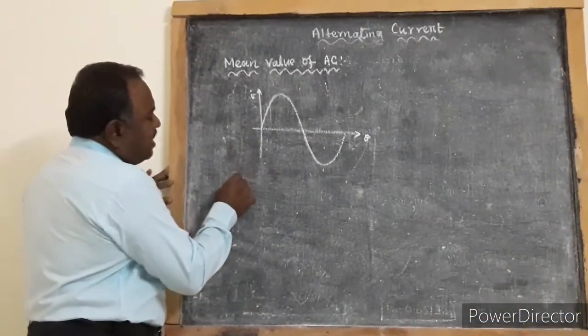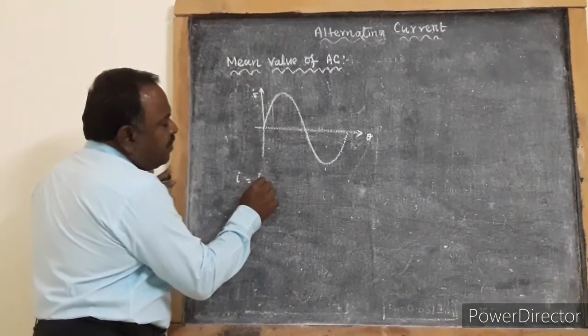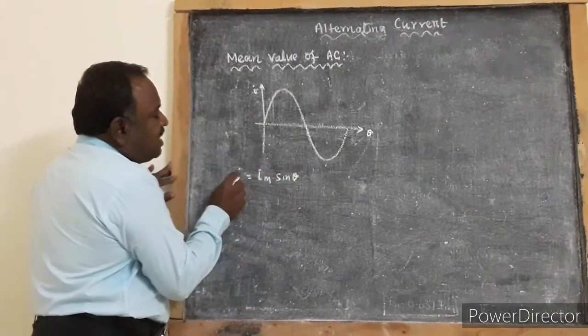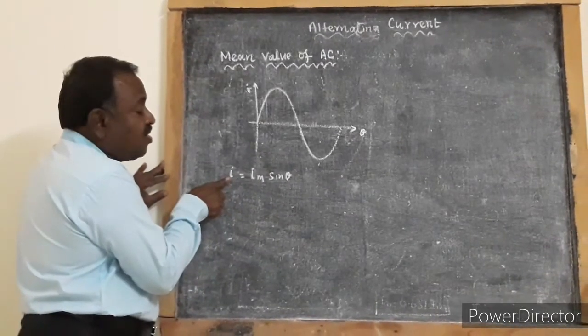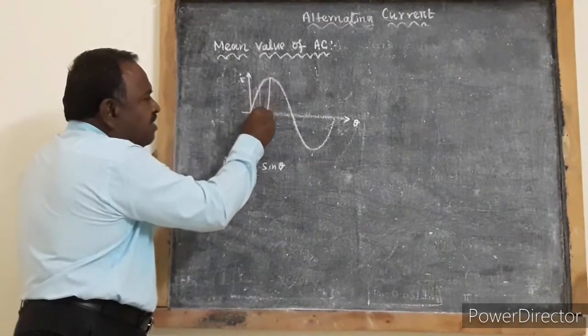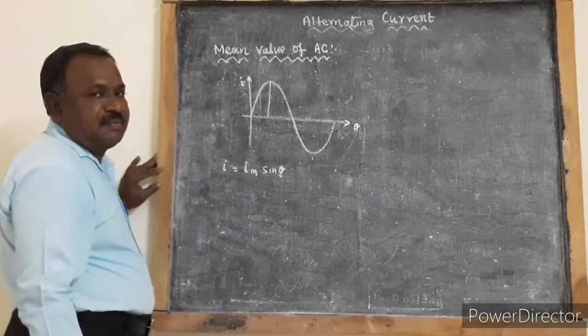The instantaneous current is given by I equals Im sin theta. This I is the instantaneous value of AC current, Im is the maximum value of AC current, and theta is the angle.